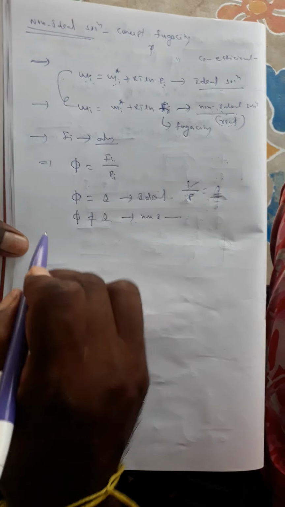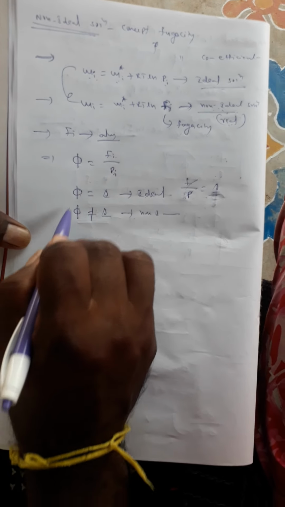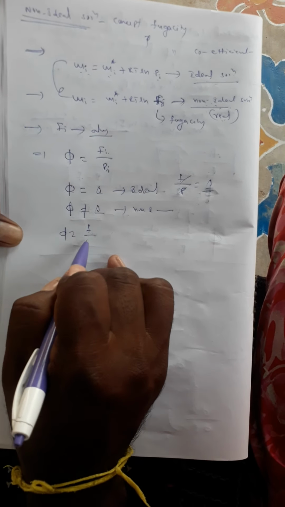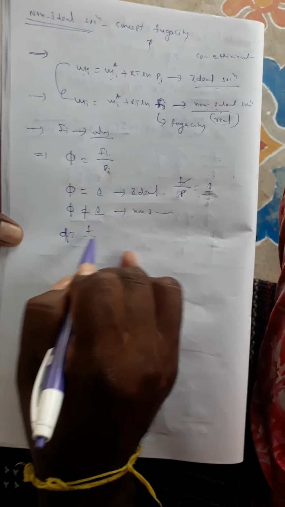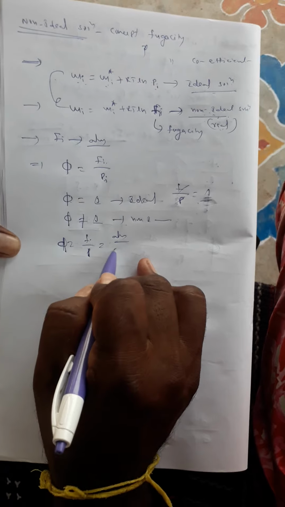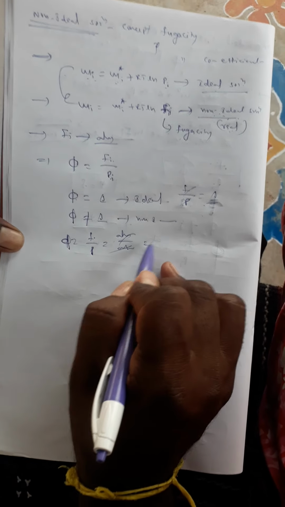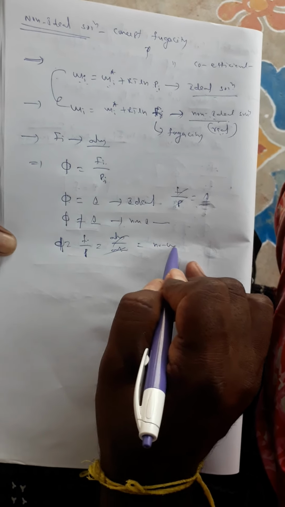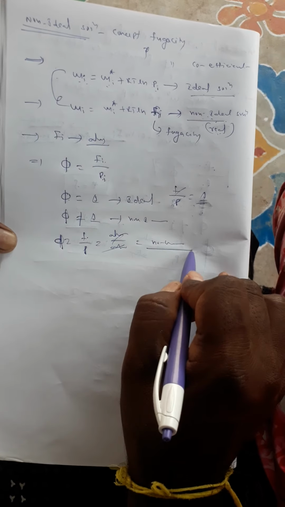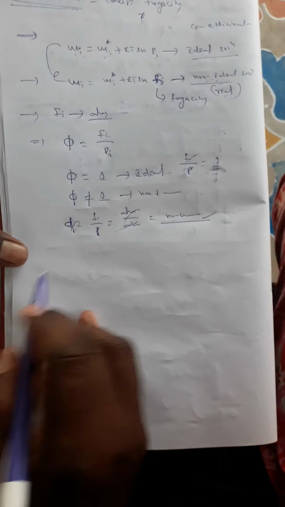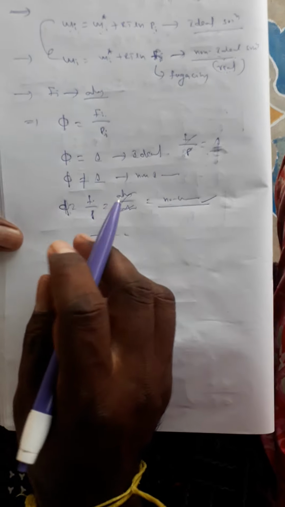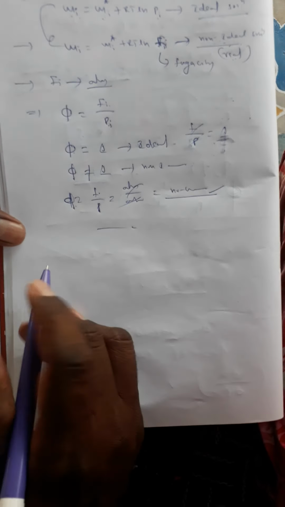And what about the units of the fugacity coefficient? The fugacity coefficient is the ratio of fugacity by pressure. The units atmosphere and atmosphere cancel, so the result has no units. Fugacity coefficient has no unit, while fugacity has the unit atmosphere. This is the non-ideal solution concept of fugacity and fugacity coefficient.